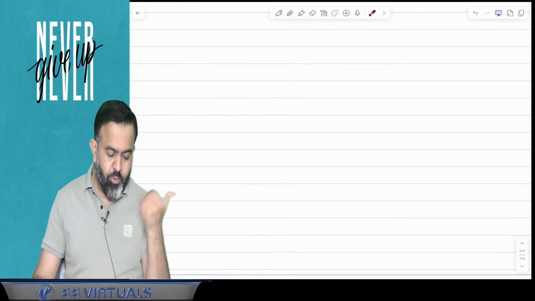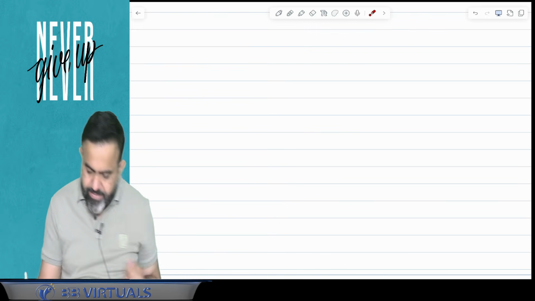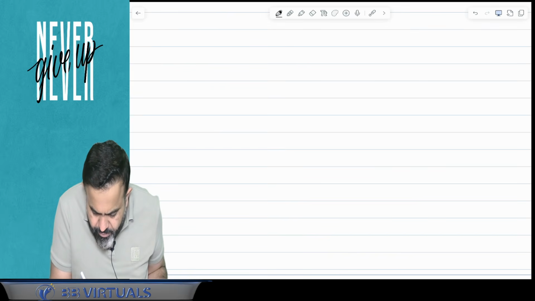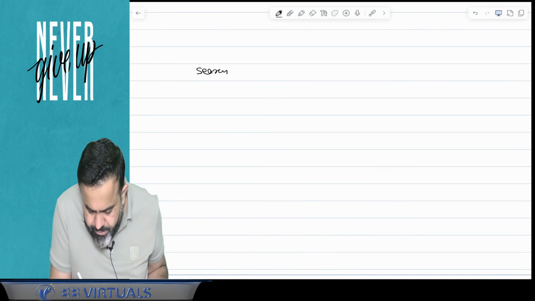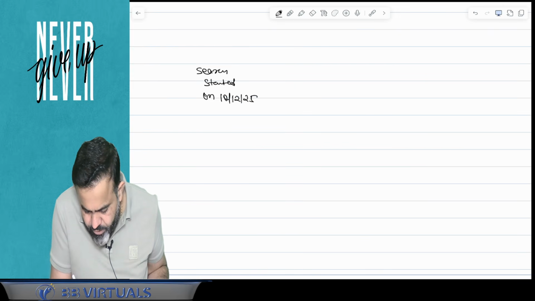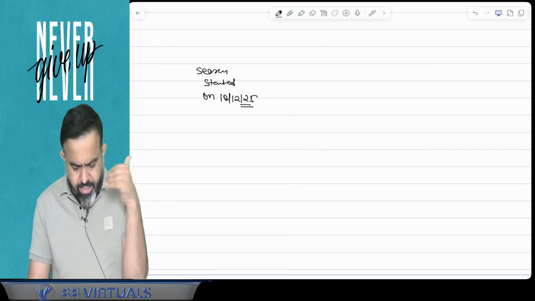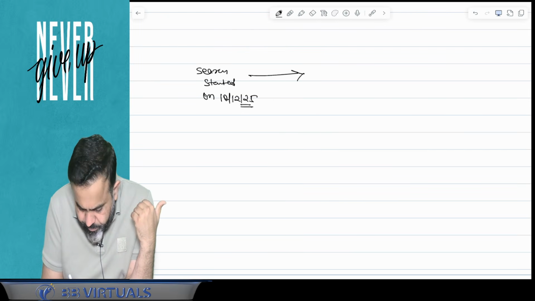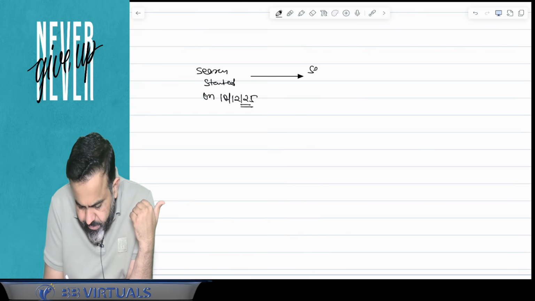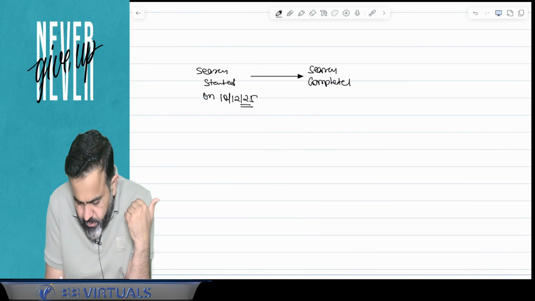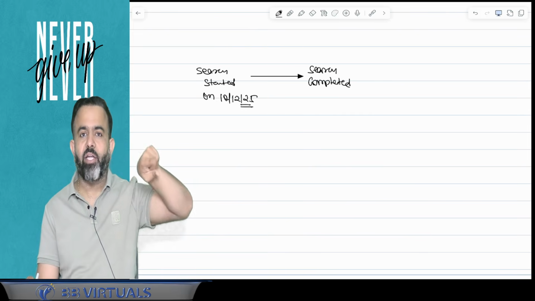So guys, suppose for an example, there is one assessee, and in case of the assessee, suppose search is started on 10 December 2025. Suppose search started on this date and search completed, means that panchnama drawn.